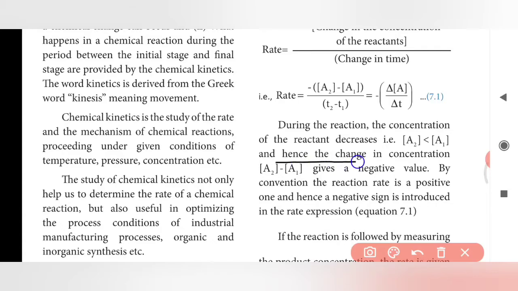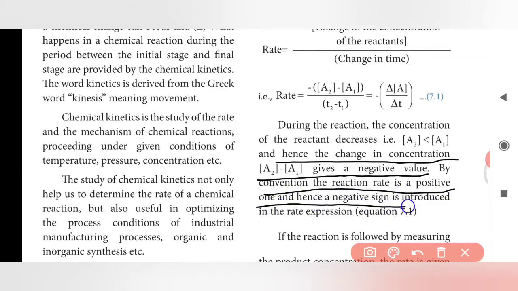So the change in concentration, A2 minus A1, gives a negative value. By convention, the rate of reaction takes a positive value, and hence a negative sign is introduced in the rate expression.